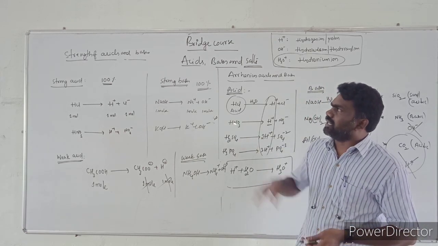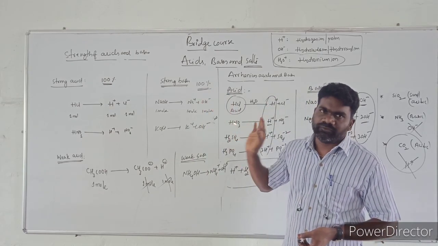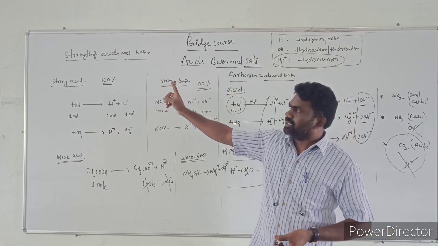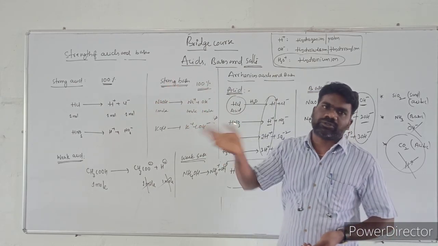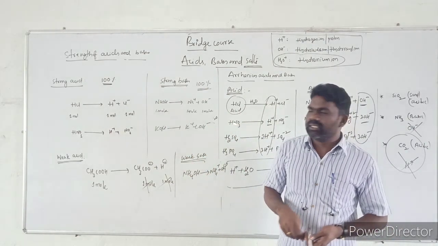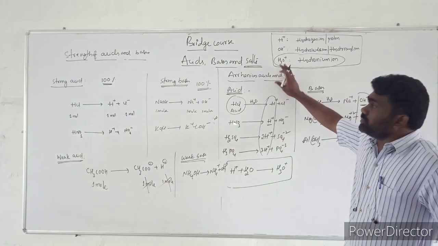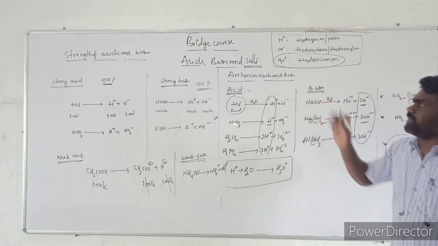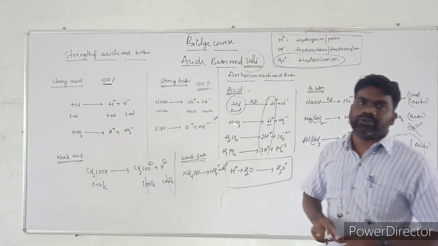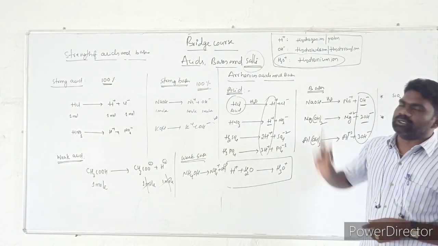Based on the strength, acids are of two types, strong and weak; bases are also strong and weak. If ionization is 100%, that means acid or base, we have to call them strong acid, strong base. When the acids and bases do not ionize completely, we have to call them either weak acid or weak base. So far what we have learned in this topic is acids, bases and salts. Already I mentioned salt. Salt is an outcome product of reaction between the acids and bases. Acid reacts with base to form salt and water.